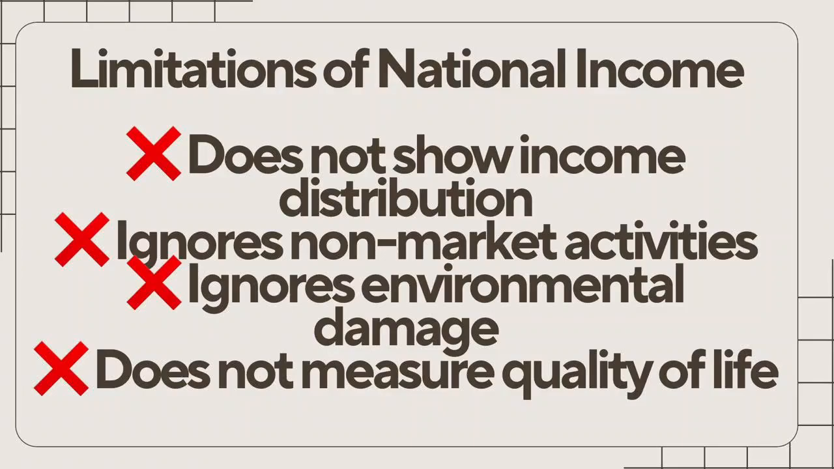Unequal distribution of income. Imagine there are only 5 people in a village. Last year, each person earned 1 lakh. This year, one businessman earned 20 lakh, while the other 4 people still earn 1 lakh each. The national income has increased, but has everyone's life improved? No, only one person's income increased significantly. That is why national income does not tell us how income is distributed in an economy.